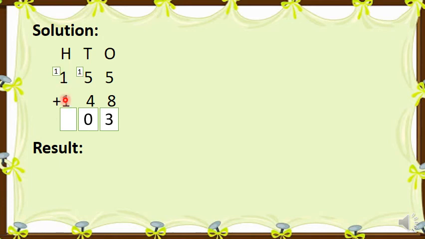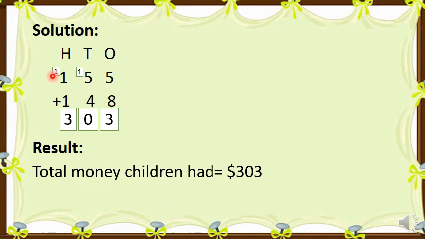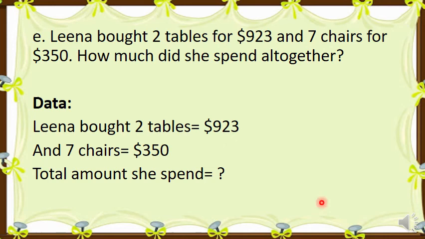Now 1 plus 1 is 2, 2 plus 1 is 3. So the result is the total money the children had: $303. So this was the total amount that the children had altogether. Moving on to the next one.